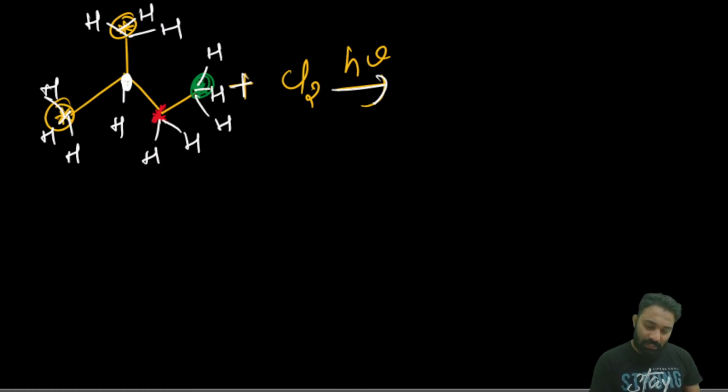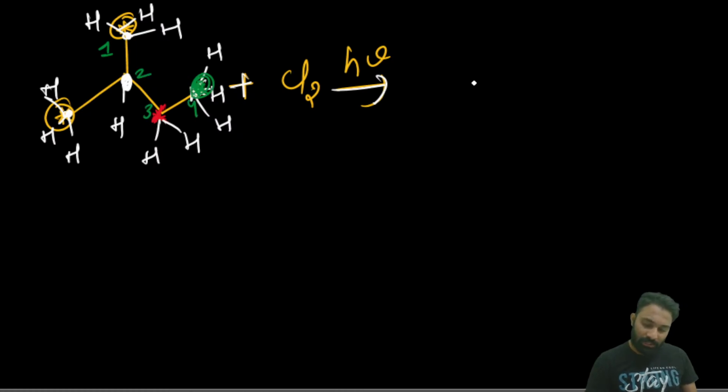You may get a doubt: sir, this is a primary carbon, this is also a primary carbon, and all primary carbons will have hydrogens of the same nature. Then how are you saying that the green color carbon containing hydrogens has a different nature? Now see, if chlorine replaces any hydrogen, I will give the numbering so it is clear. This is carbon 1, this is carbon 2, this is carbon 3, this is carbon 4.